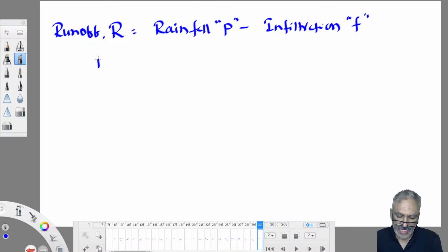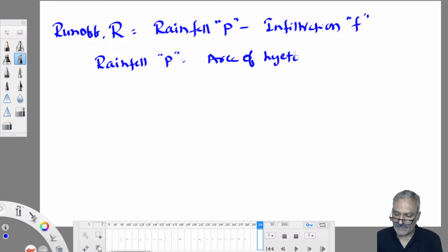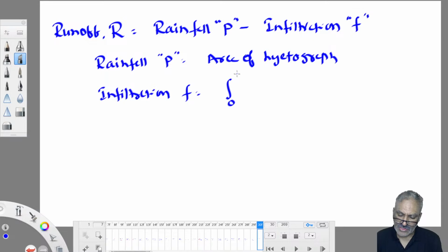So rainfall P is equal to what? The area of the hydrograph gives the rainfall information. If you measure the area of the hydrograph, you get rainfall information, right? Infiltration F is equal to the area under Horton's curve, from 0 to T, with Fc and Fc naught.